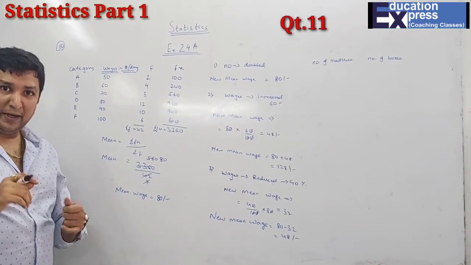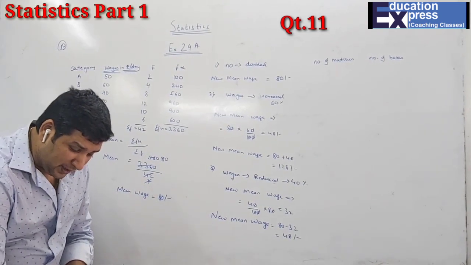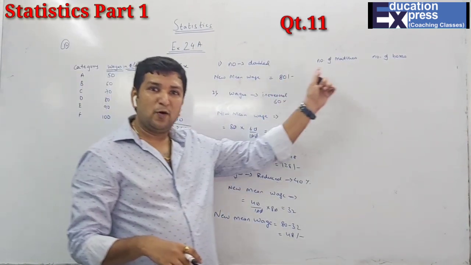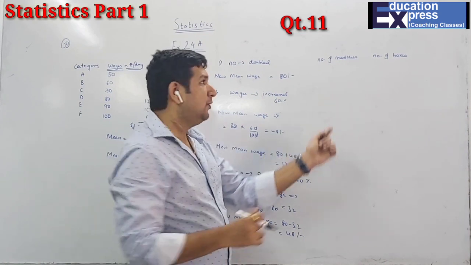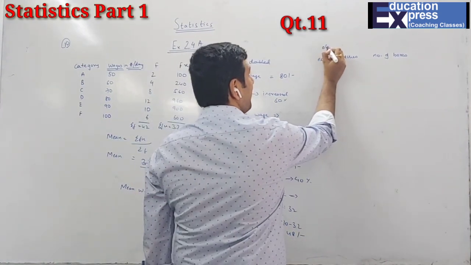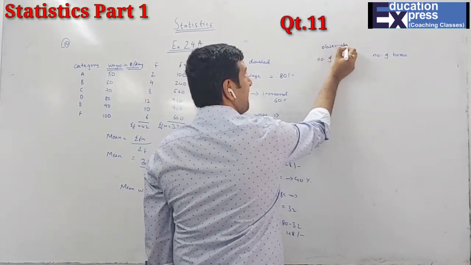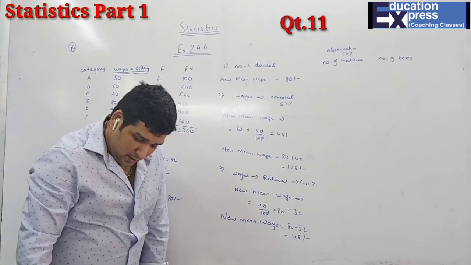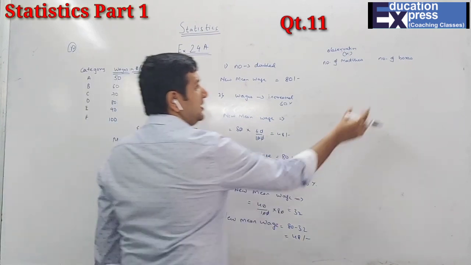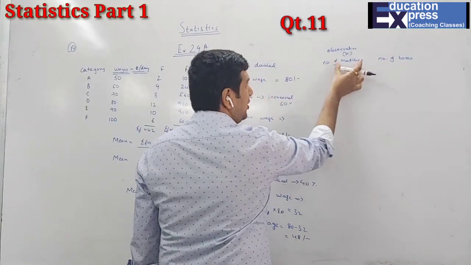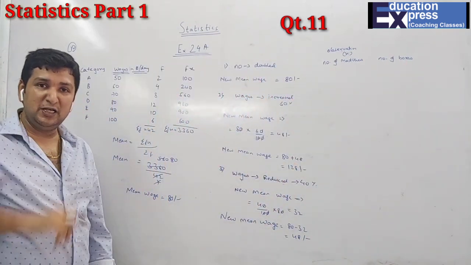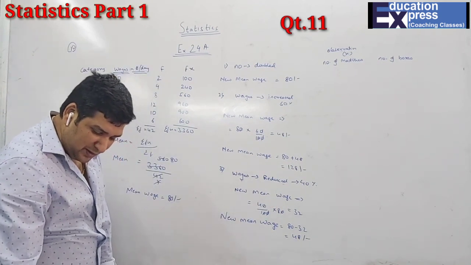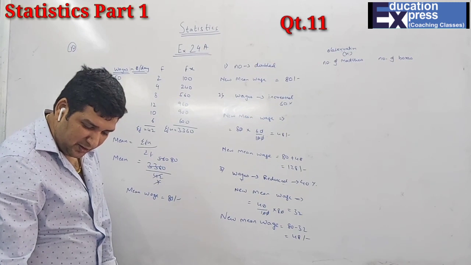So here I'll give a hint. The content of 100 matchboxes. That means what are we observing? Matchboxes? No, the number of matches over here becomes your observation, which you can take as X. And the number of boxes is 100. What we are observing is the matches. So obviously the number of matches becomes your observation. They have given the number of matches as 35, 36, 37, 38, 39, 40, 41.